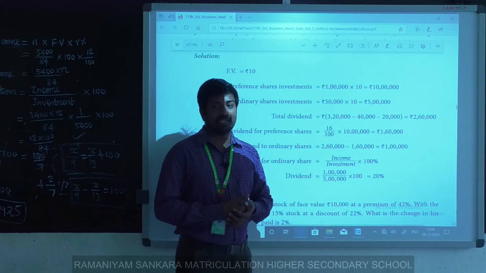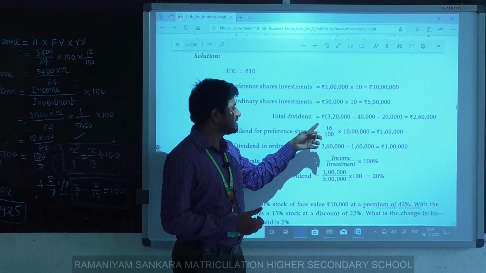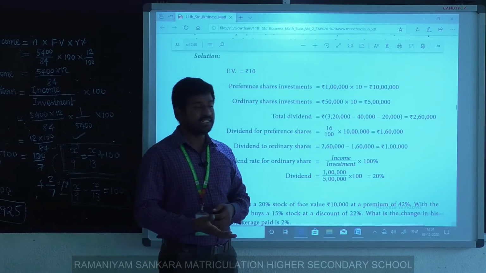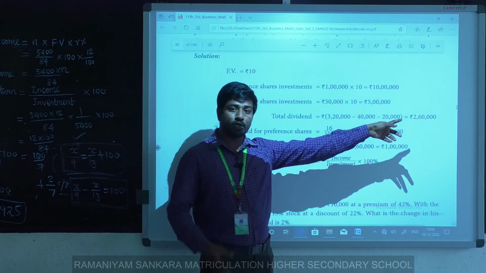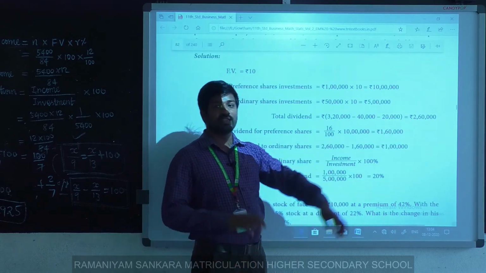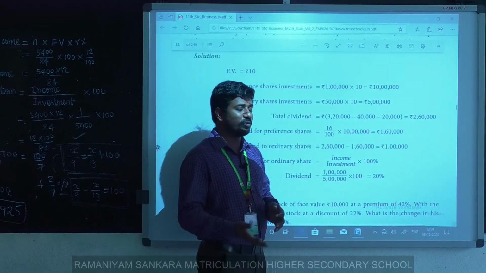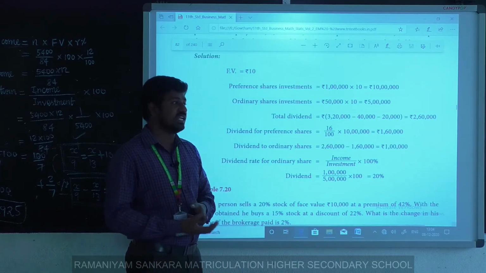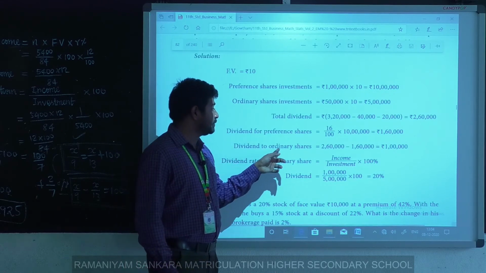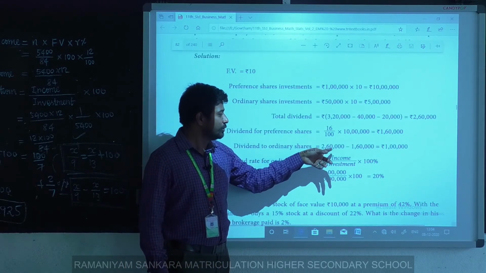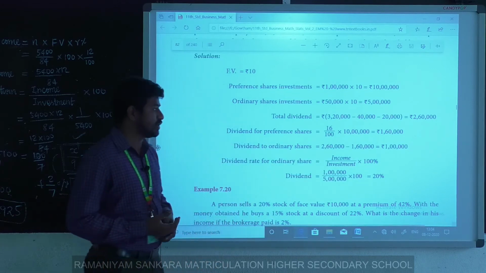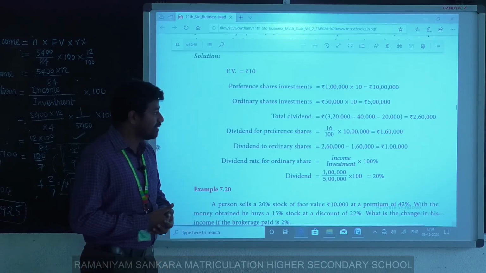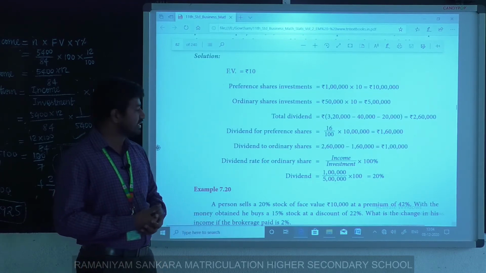Out of the 2,60,000 income, the preference amount is 10 lakhs, and 16% of that is calculated as dividend or income. Clear? Yes. Out of 2,60,000 income, 1,60,000 goes to them. The remaining amount is the income of the ordinary shareholders. Dividend to ordinary shares equals 2,60,000 minus 1,60,000. That amount, 1 lakh, is the income of ordinary shareholders. Clear?